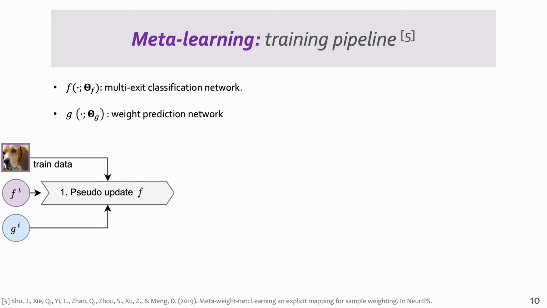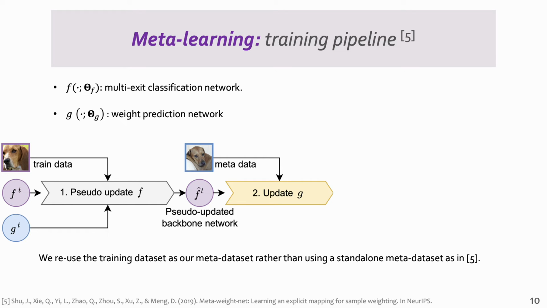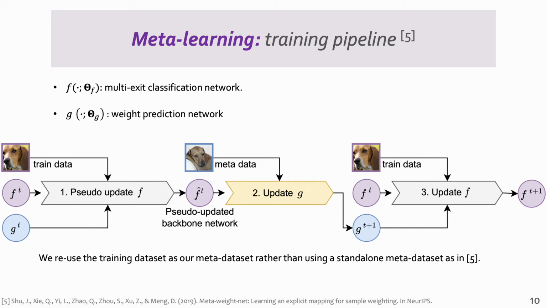In each training iteration, we first use the current G to produce the loss weights, and use the produced weights to perform a pseudo-update for the classification network F. Then we use the pseudo-updated F to update the weight prediction network G. Finally, the updated G is used to produce the new weights, and F is updated using these new weights. Note that in this meta-learning framework, we reuse the training dataset as our metadataset, rather than using a standalone metadataset as in MetaWeight.